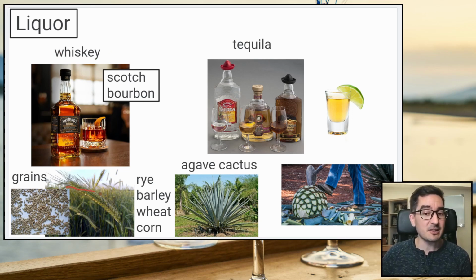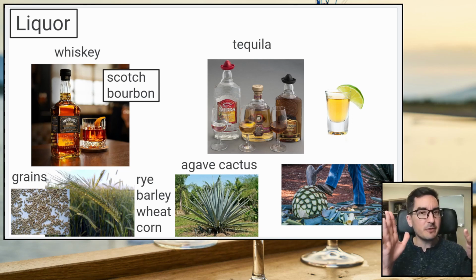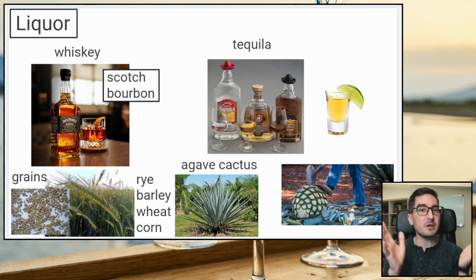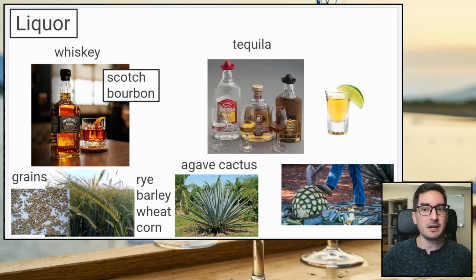Now, why is whiskey so common in America? Well, America has lots of grains. The middle of the US makes tons of wheat and rye and barley and corn. So use some of that to make whiskey, okay? Whiskey is usually a brown color, and some of that color comes from the grains. Some of the color comes from barrels. They put it in a barrel of wood to let it age over time, okay?